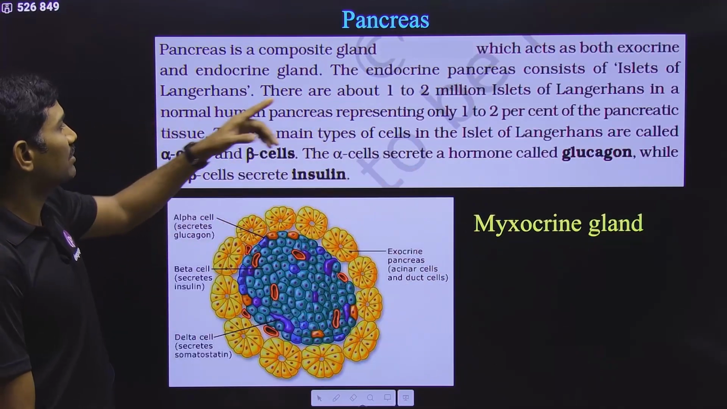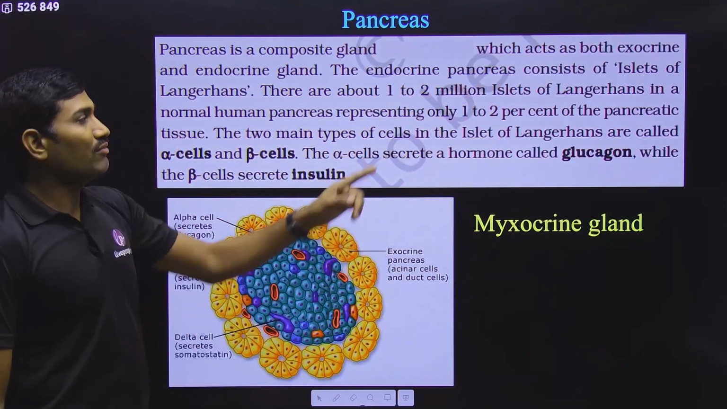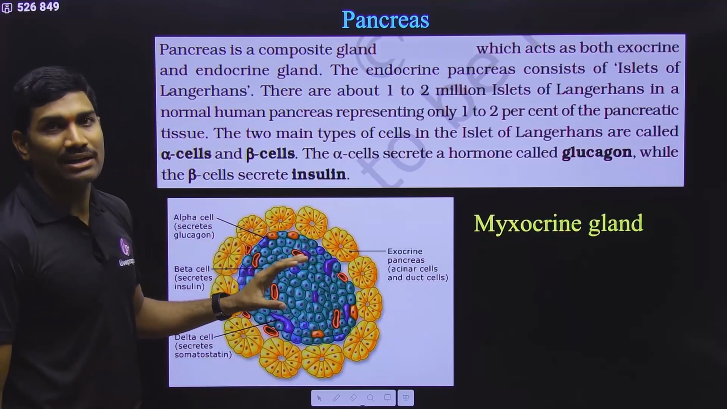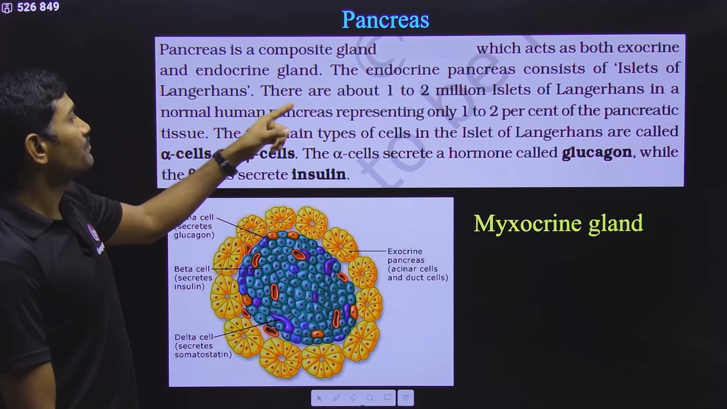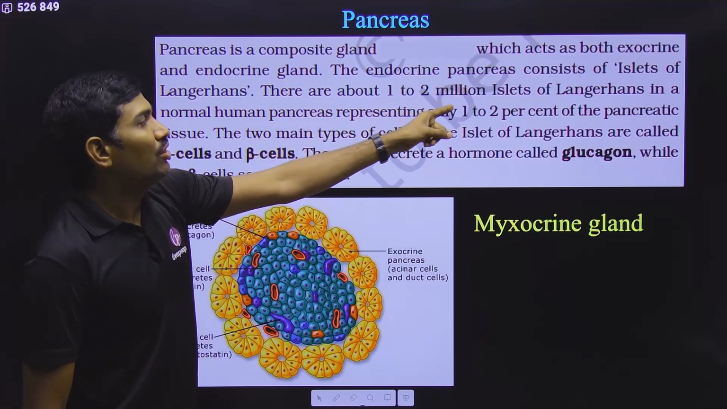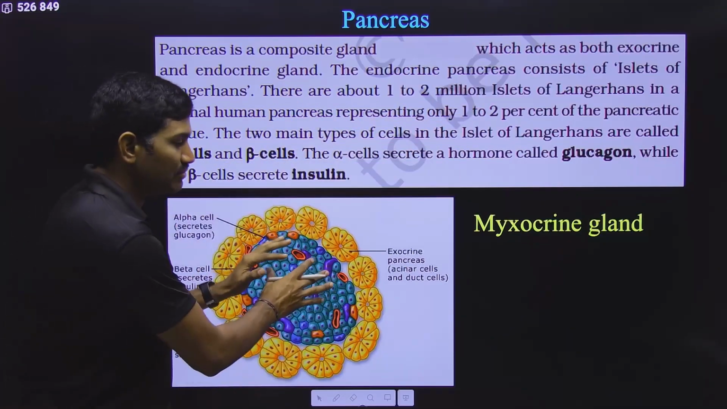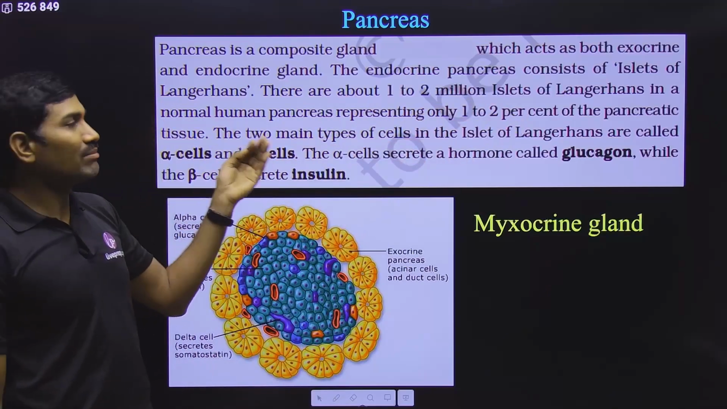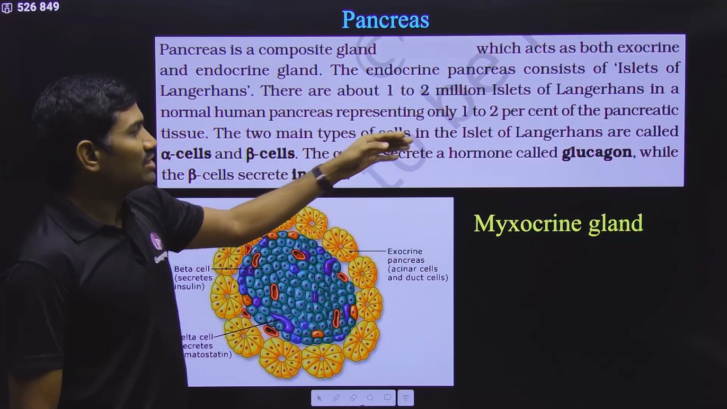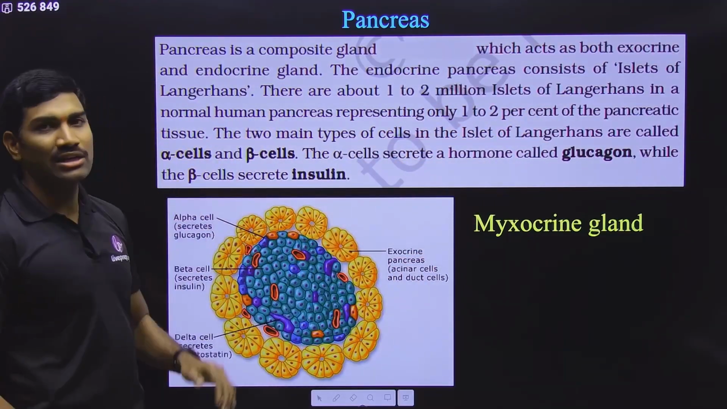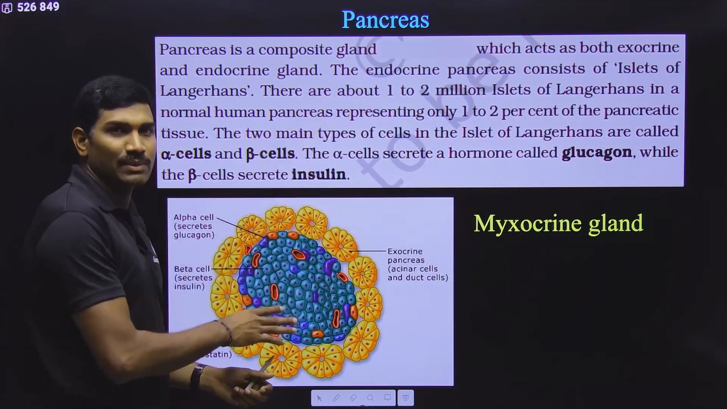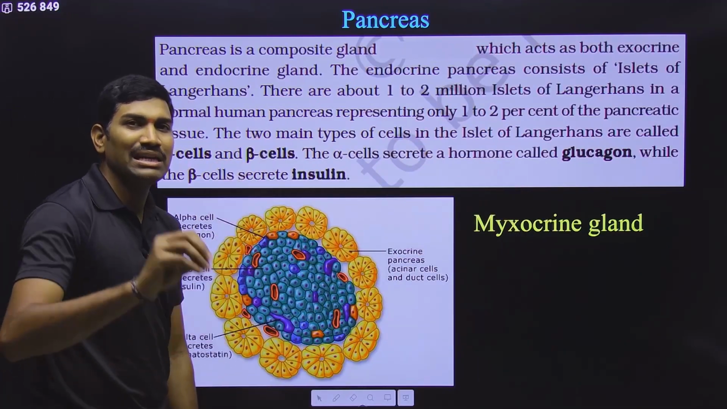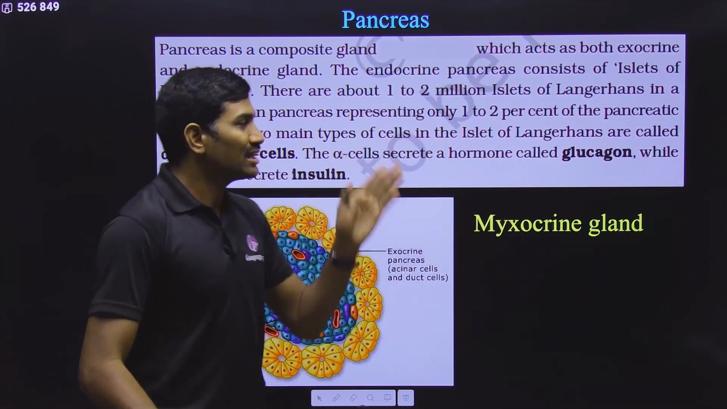Simply we will read this particular part. The endocrine pancreas consists of islets of Langerhans. These are called islets of Langerhans. Sorry. There are about 1 to 2 million islets of Langerhans. This is just one. Like this, 1 to 2 million islets of Langerhans are present in a normal human pancreas. So that is representing only 1 to 2% of the pancreatic tissue. So even though these many are present in the entire pancreatic tissue, if you see all these things combined, they will contribute just 1 to 2% only. That's what they are saying.